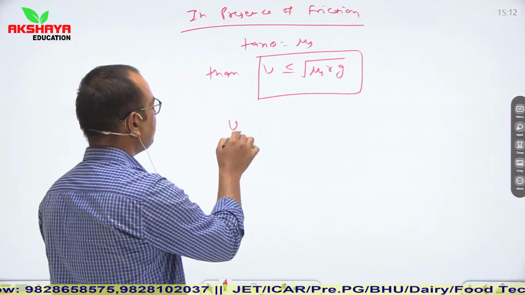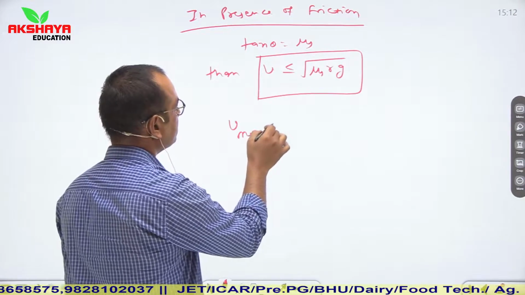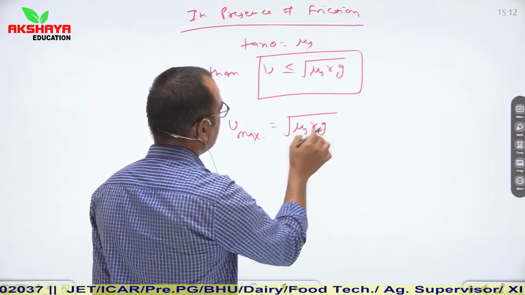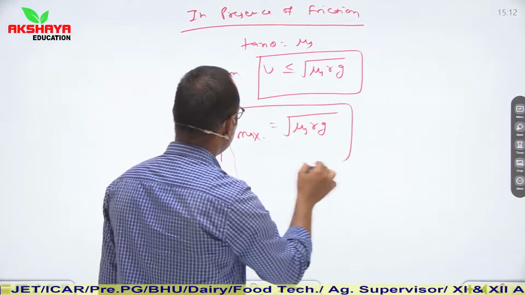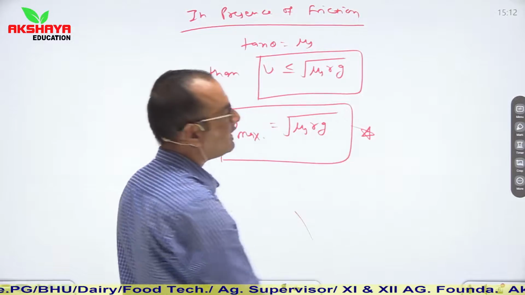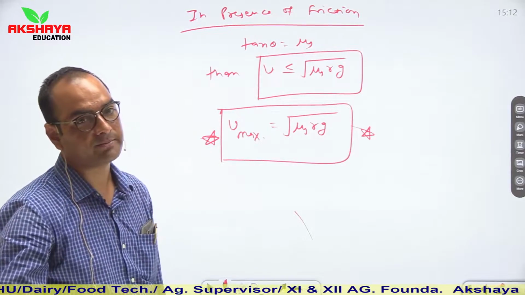And maximum safest speed becomes root of mu s rg. So these are some patterns on which questions are asked in our competitive section.